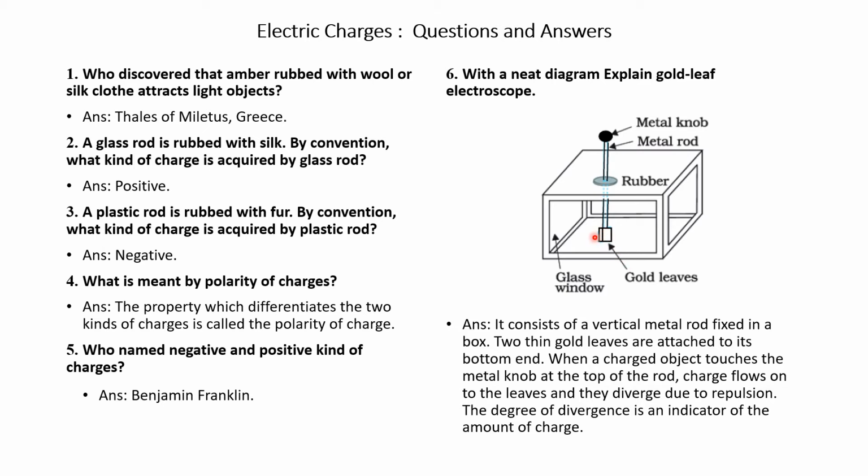When a charged rod touches the metal knob at the top of the rod, charges flow on the leaves and they diverge due to repulsion. So when charge passes through, because of the repulsion, they diverge, they move away. The angle, the degree of divergence, is an indicator of the amount of charge on the rod.